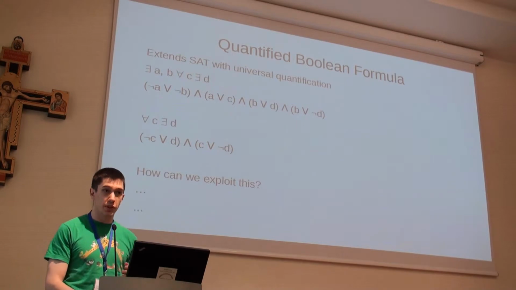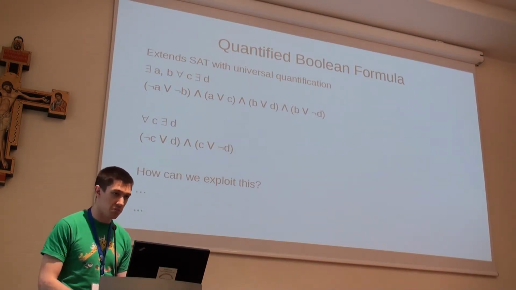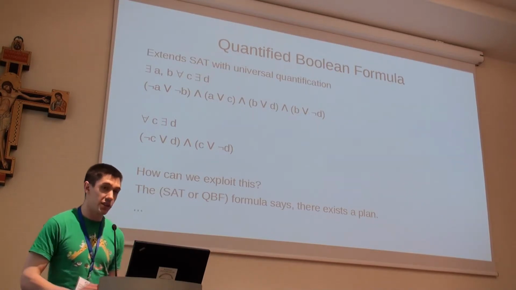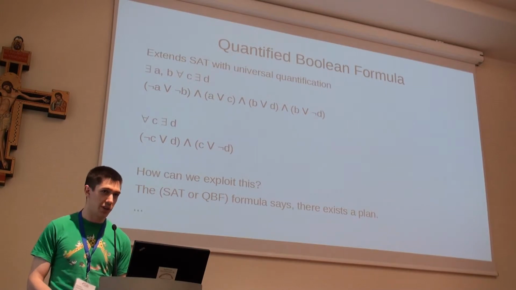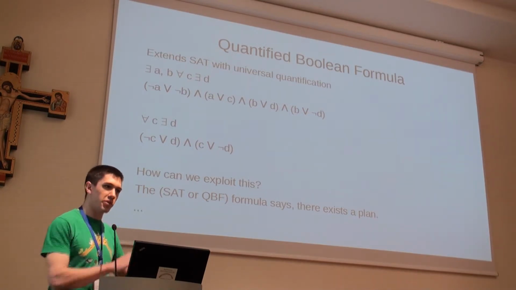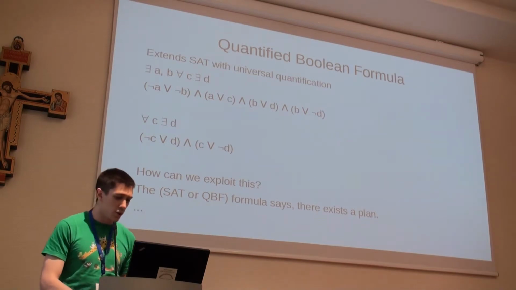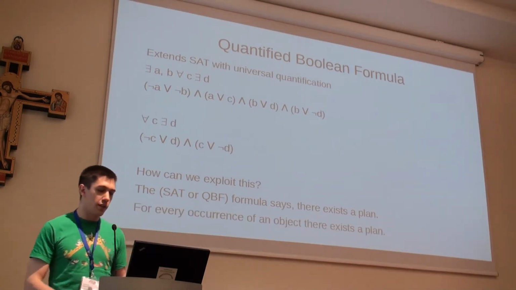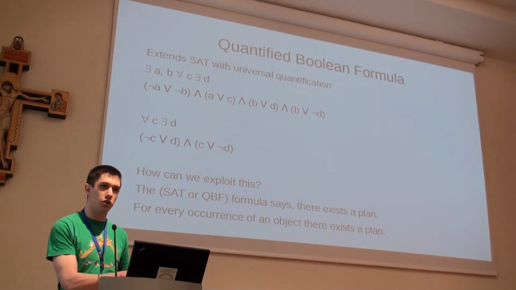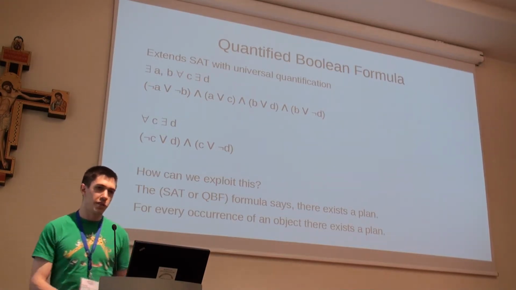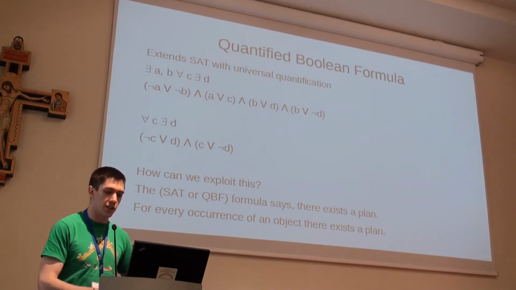So we want to exploit this expressivity, and we do it in the obvious way. Our SAT formula says there's an assignment to all these Boolean variables which represent part of the plan, such that the formula is satisfied. That is, there is a plan. So what we're going to say now is that for any occurrence of an object of this non-grounded type, there exists an assignment to the variables that represent this object, such that there exists a plan.